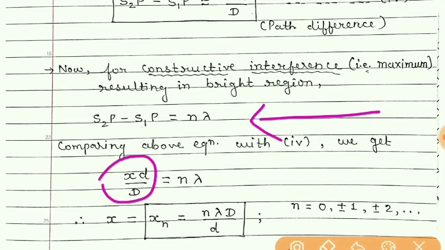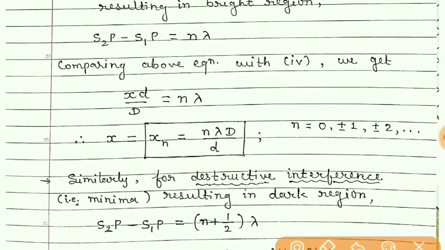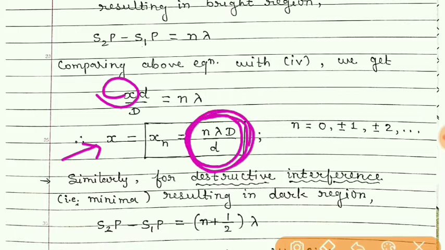So xd by D is equal to n lambda for constructive interference. Making x the subject, we will get n lambda D by small d. So at this much distance on the screen, we will get the bright bands due to constructive interference.